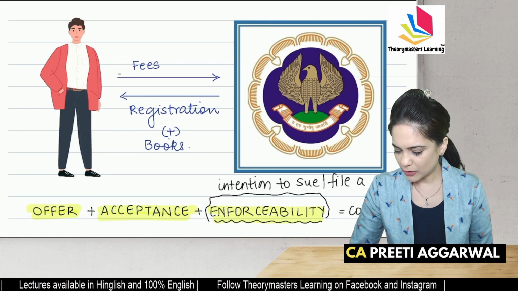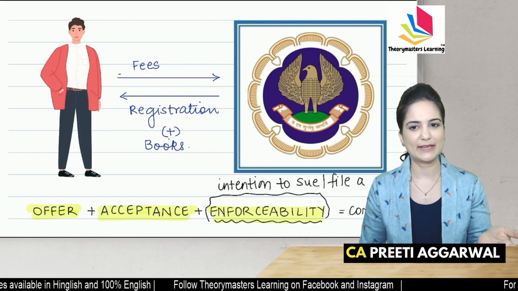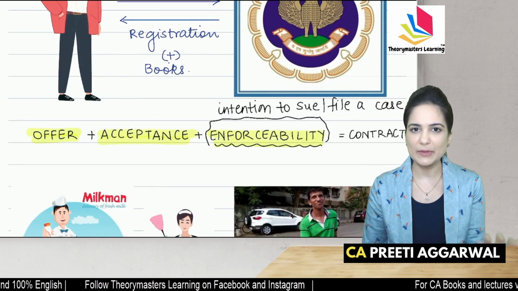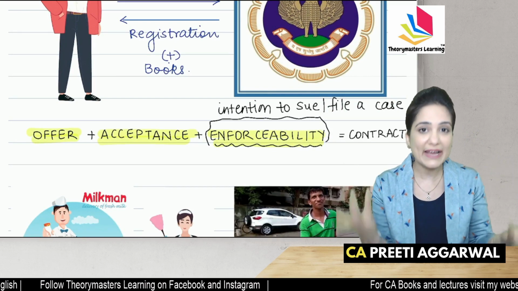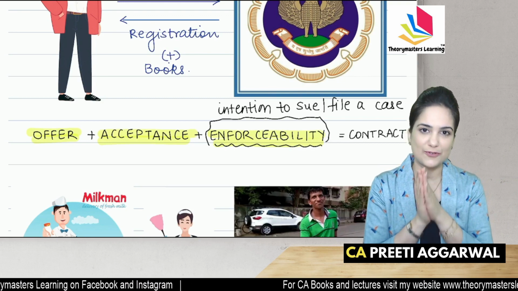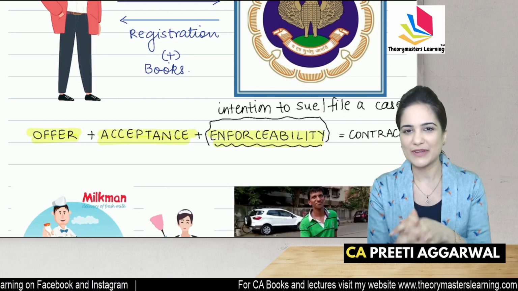See, every time you may not go to the court of law. Like in this case, you can go to the legal department, you can complain, you can send an email, but at least you're trying to take action. Why are we allowing you to take action? Because this is a contract.